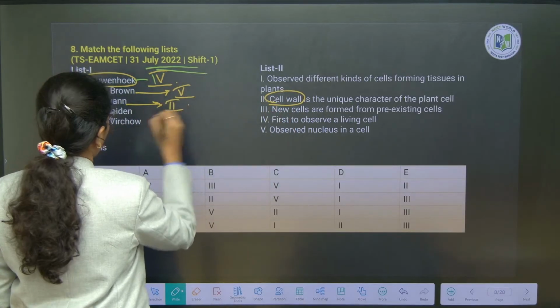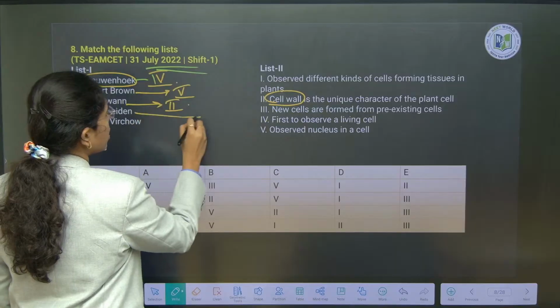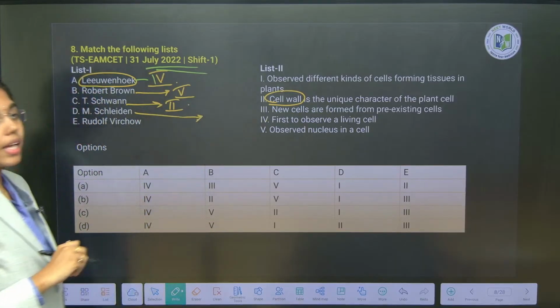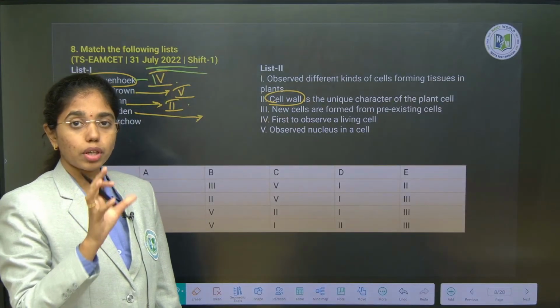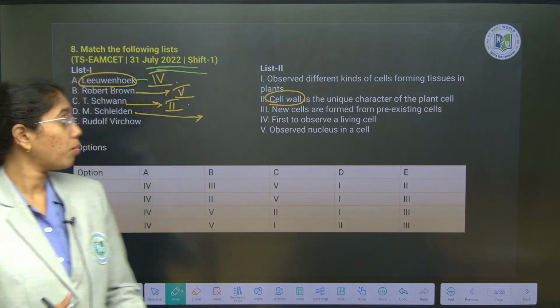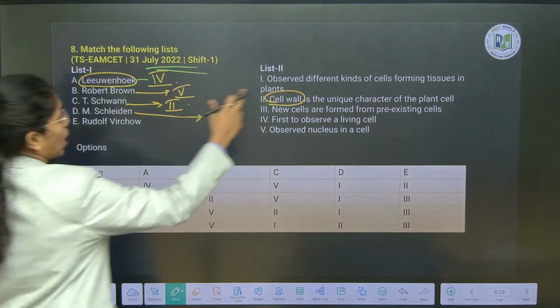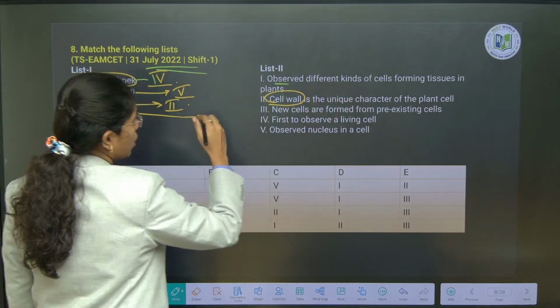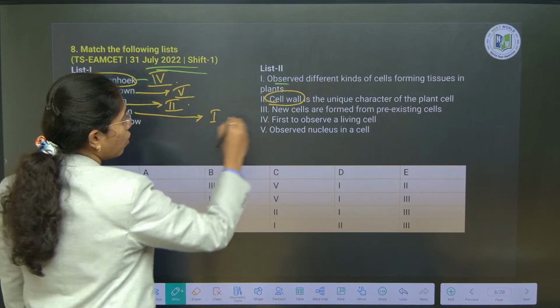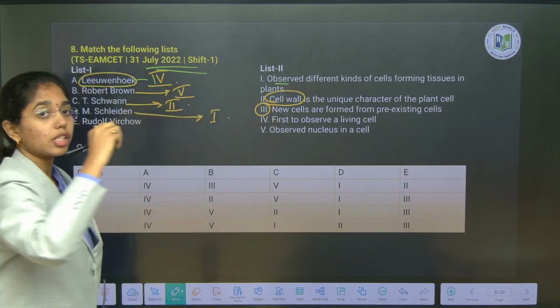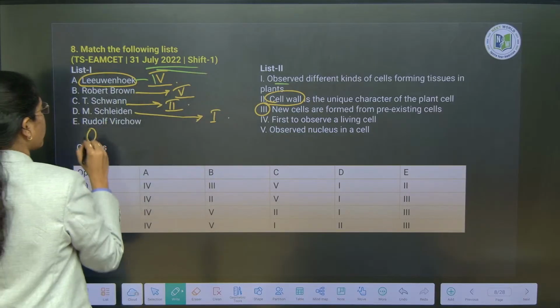So this option is 2. Matthias Schleiden has only worked on plant cells, and he said that the plant body is composed of cells. He observed different kinds of cells forming tissues in plants. Here it is option 1. And Rudolf Virchow is the only scientist who has proposed omnis cellula e cellula.